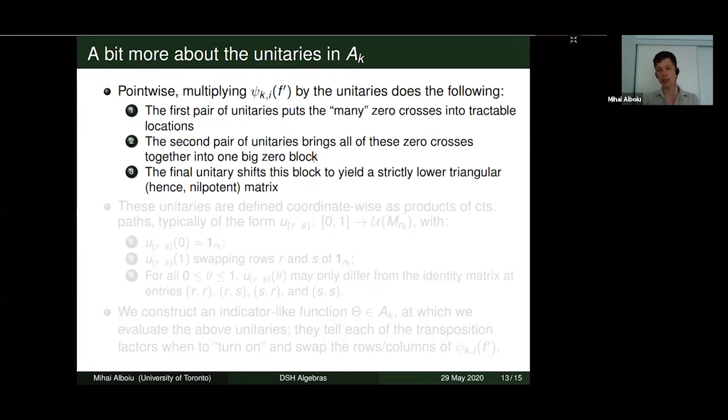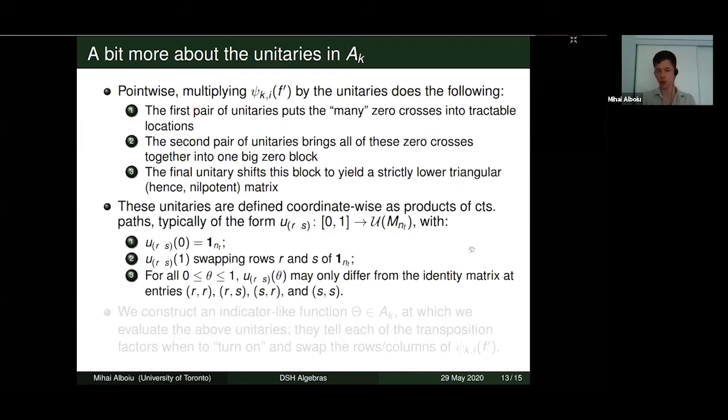And the way that these unitaries are constructed, they're basically constructed, coordinate-wise, as products of continuous paths of unitaries where, for a given pair of indices, say R and S, in the corresponding coordinate, when we evaluate it at 0, we just get the identity matrix, and when we evaluate it at 1, we get the identity with rows R and S swapped.